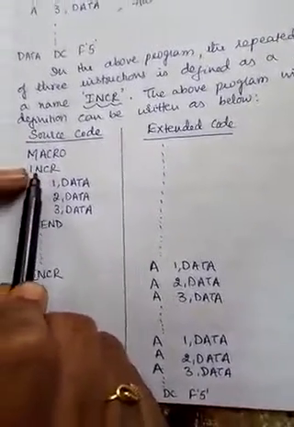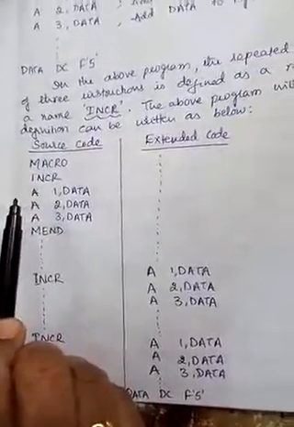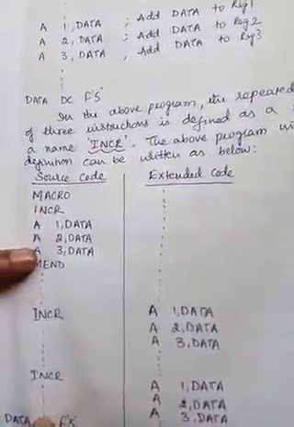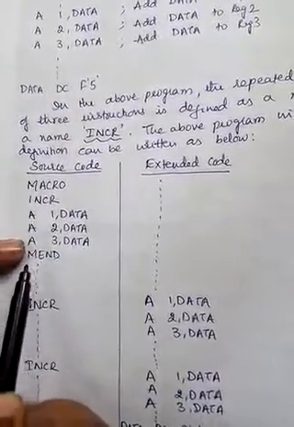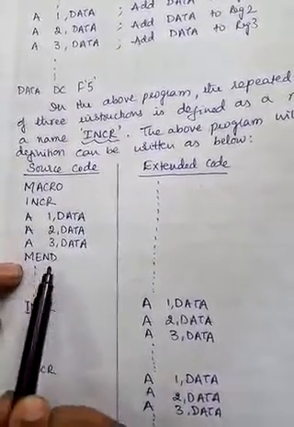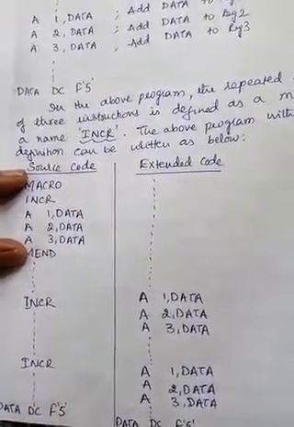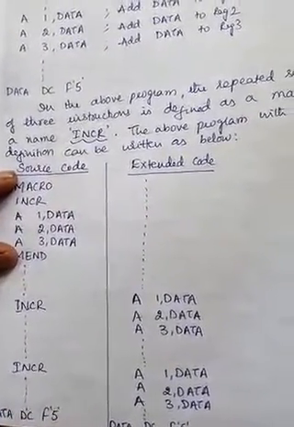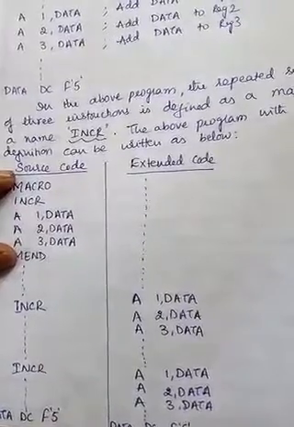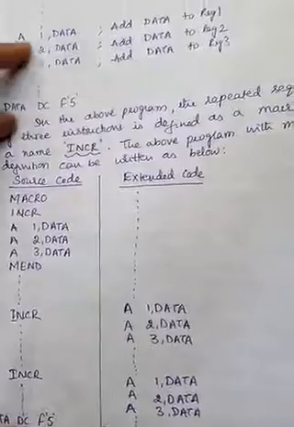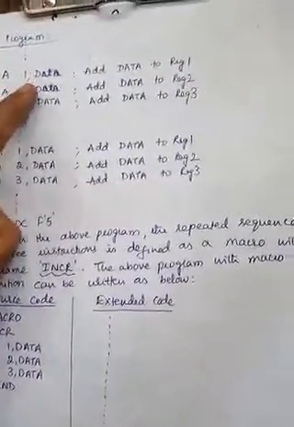So now after naming, I will write all the three instructions which are to be abbreviated. Then that is the end, so I will end with another pseudo-op mend. So starting off your program, the programmer will do this macro definition. After this, somewhere else in the program you have to write these three.